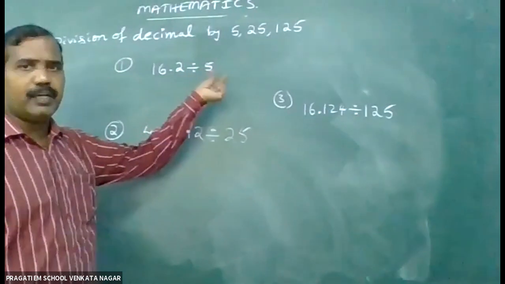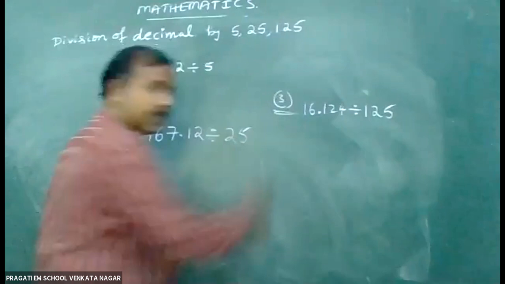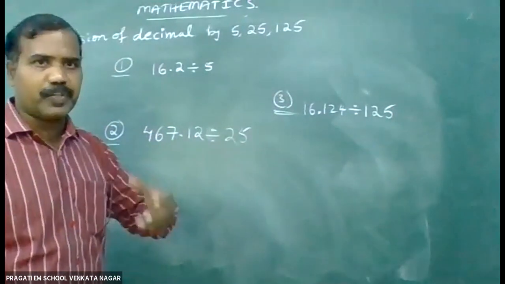16.2 divided by 5. This is type 1, type 2, and type 3. 3 types of tricks I am going to explain you.